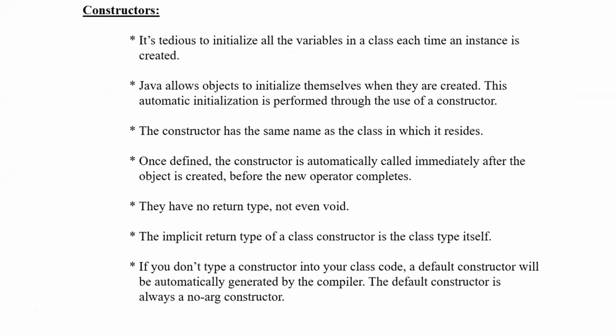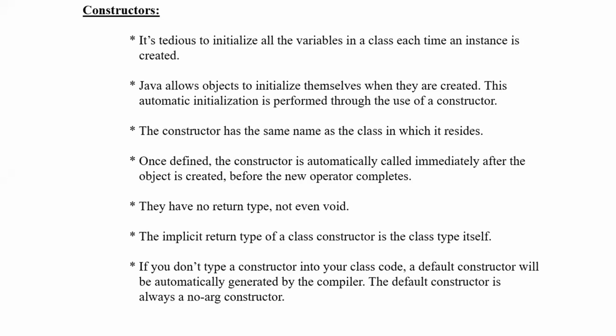Java allows objects to initialize themselves when they are created. This automatic initialization is performed through the use of constructors. So the intention of a constructor was to initialize instance variables. The constructor has the same name as the class in which it resides.